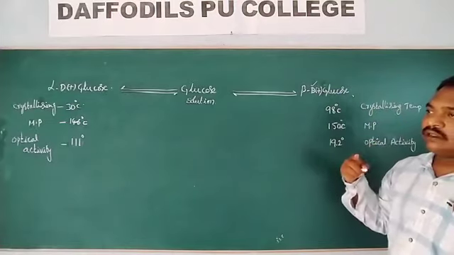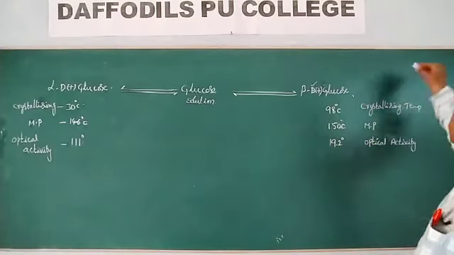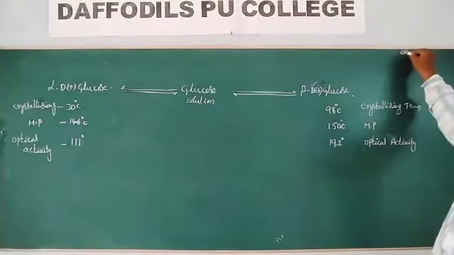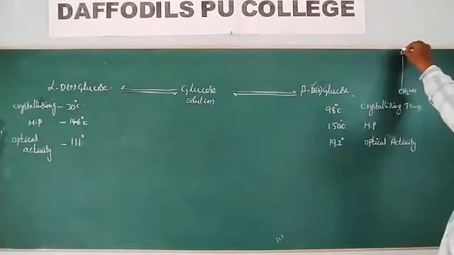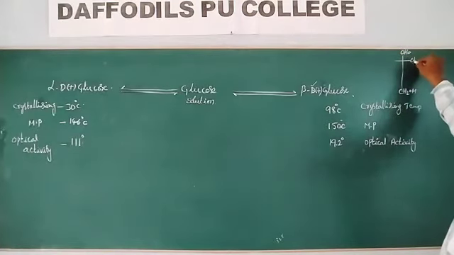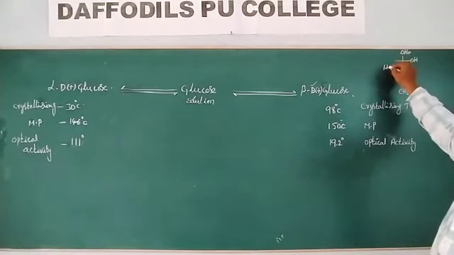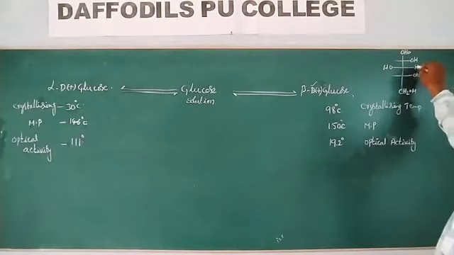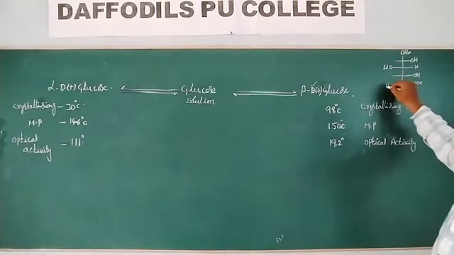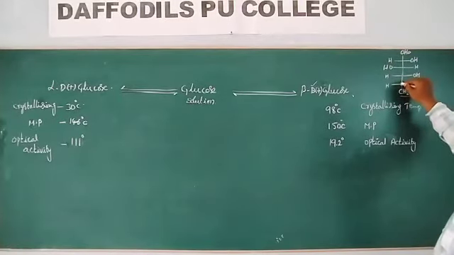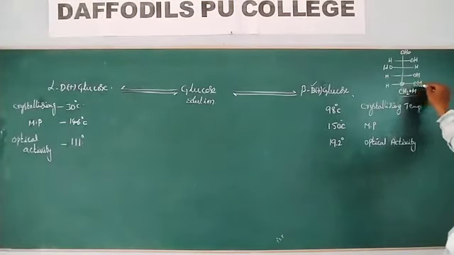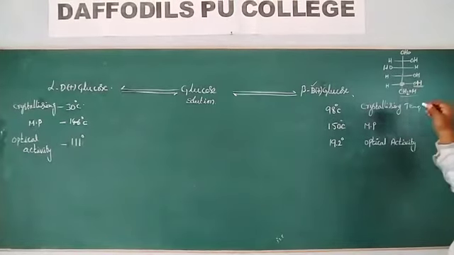This is glucose. This is the primary alcoholic group, and the carbon before the primary alcoholic group has its OH group present at the right side.